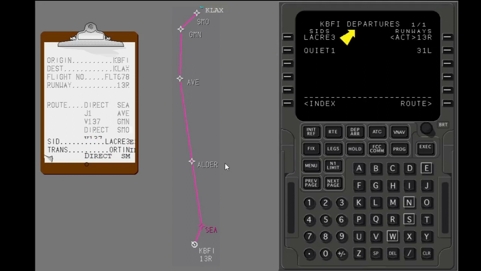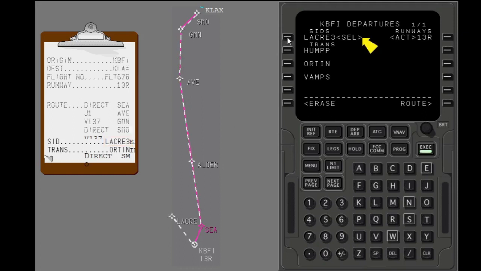You use the Departures page to select the departure runway, departure procedure, and transition for the route origin airport. Active shows by the departure runway because you put a runway in the route page. Active shows that the runway is part of the active route. Select the departure procedure for your flight. This shows that the departure procedure is selected.